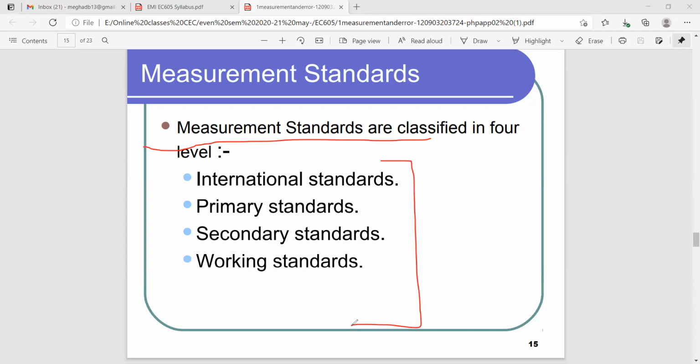Another thing is that it can only be done if you know the exact value of that particular instrument. Then only we can compare it with the standard. Now let us move on to the next slide.